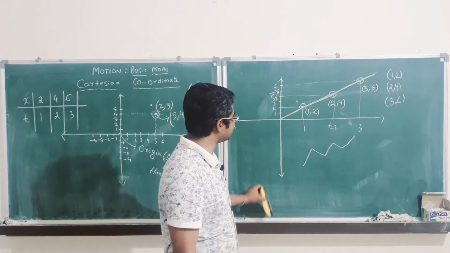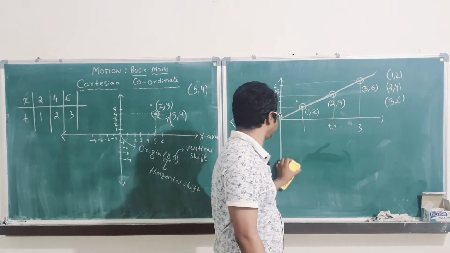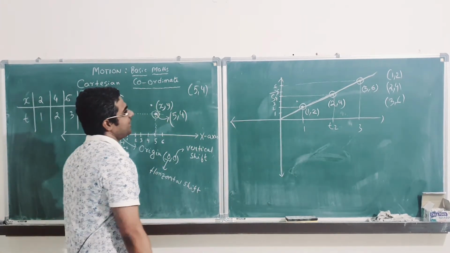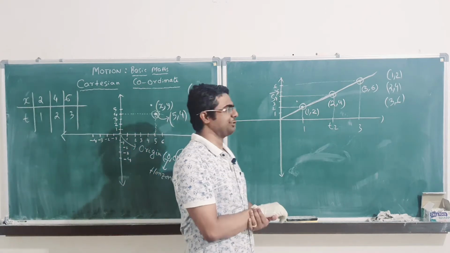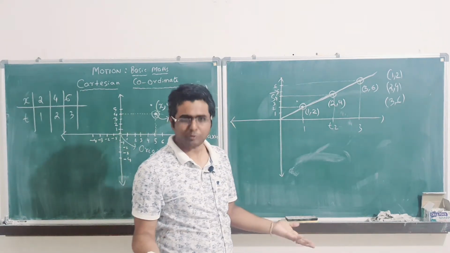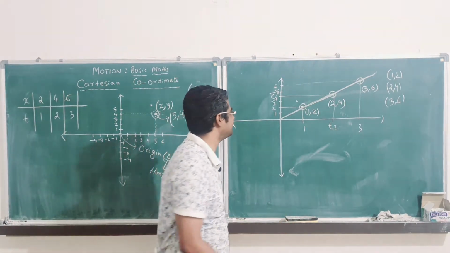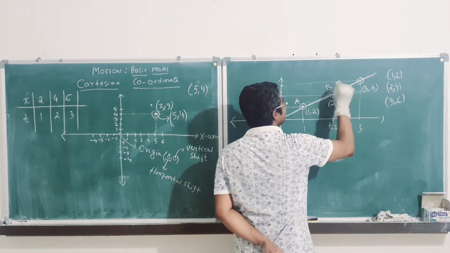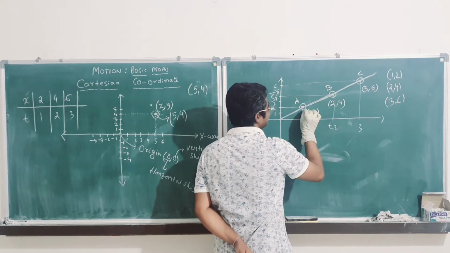So what does this straight line curve denote in displacement time? We are moving into curves. What does this straight line curve denote? Let us find out, nothing much. So we'll take these points. Let's take A, B, C. So A and B, let's take A and B.